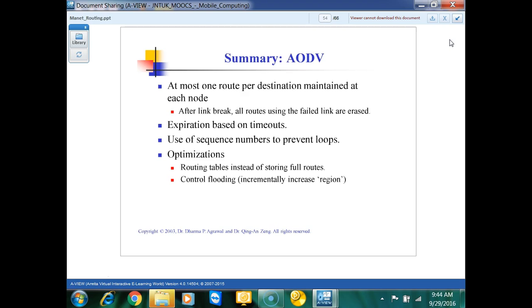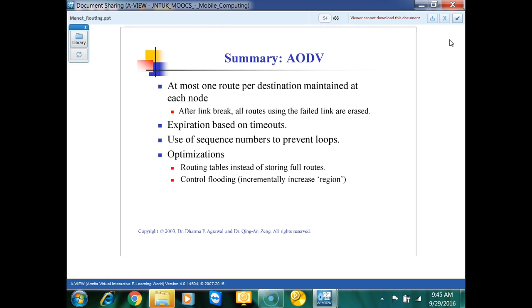Okay? And the most important thing is that you use sequence numbers in routes. If there is a route problem in the AODV algorithm, you use the sequence number to avoid the looping issue. And what is the optimization?